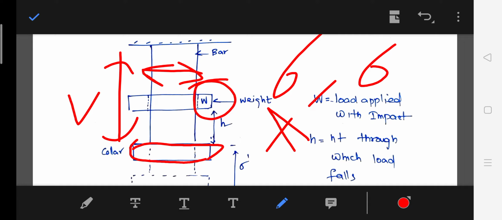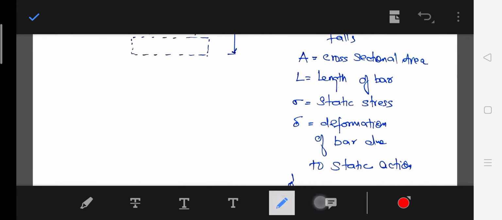Similarly, due to the weight of the collar, one static stress is there. So sigma is the static stress, and delta is the deformation of the bar due to static stress action.